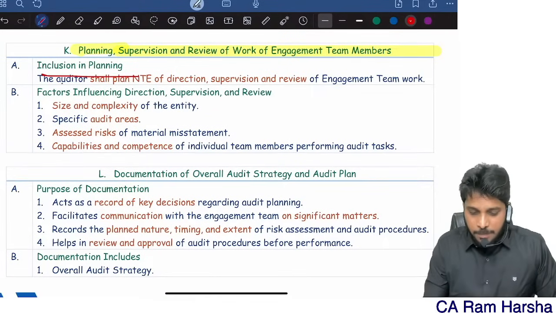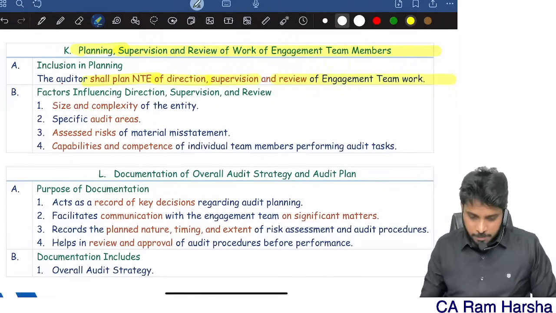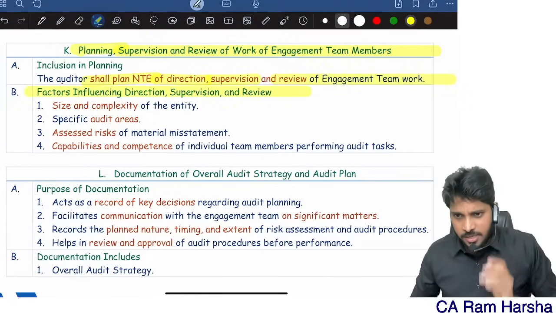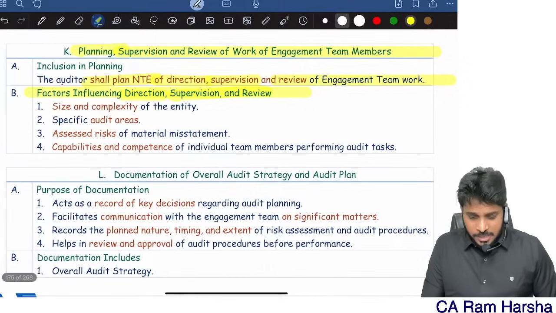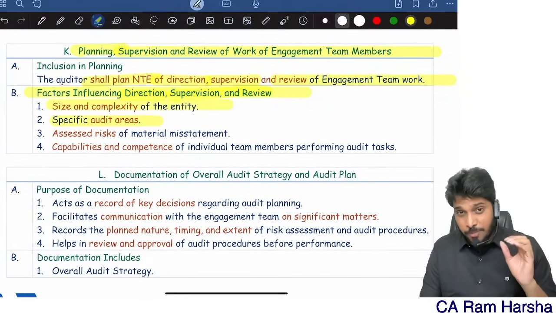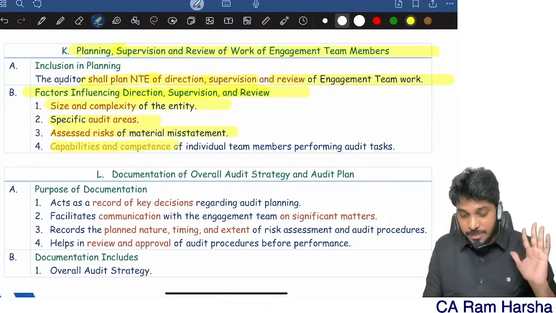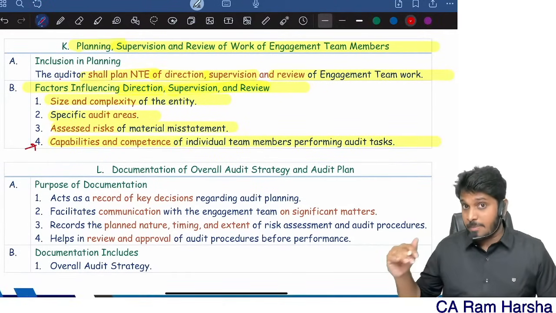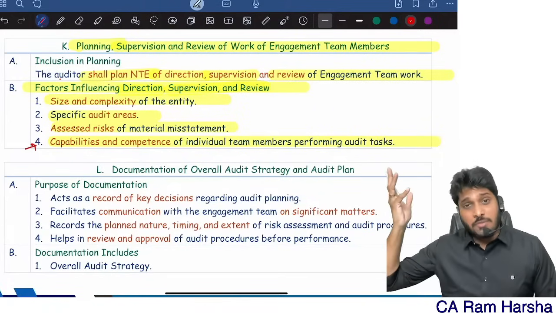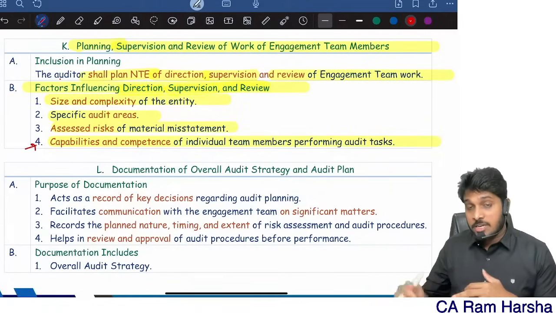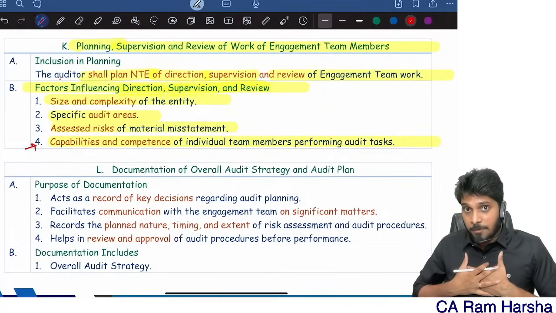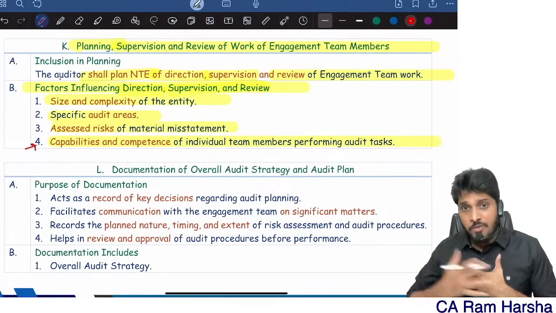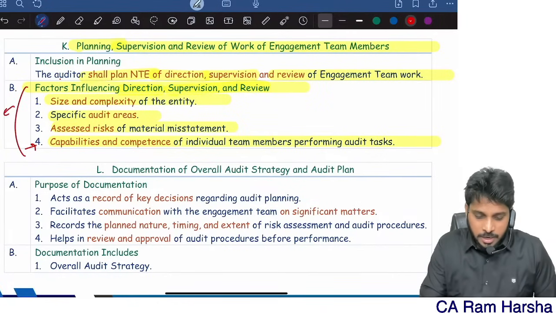Yes, the auditor shall plan the nature, timing, and extent of direction, supervision, and review of the team members. To what extent will direction, supervision, and review happen? It depends upon the size and complexity of the entity. It depends upon what audit area. It depends upon the assessed risk. It depends upon the capability of the team members. If my team members are very capable and competent, I rarely review. I will review at the end of the audit. If my team members are new and don't have any idea, I will review them very frequently. So the nature of direction, supervision, and review by the engagement partner depends upon these factors. This itself can be asked as a 4 marks question.